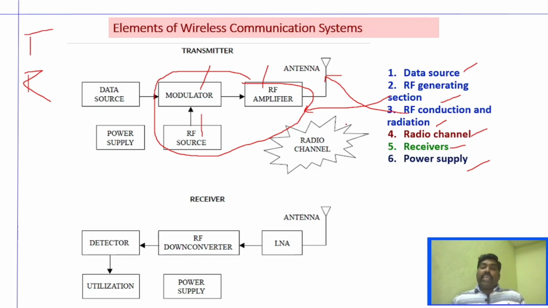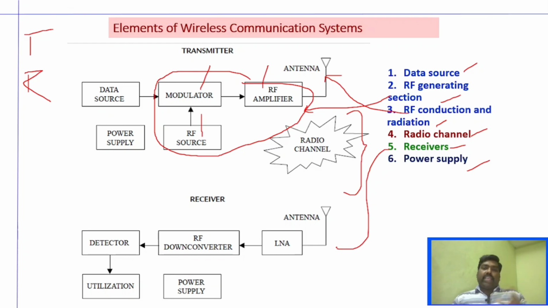And what is the radio channel? We're going to speak about the channel, that is the air. Air is going to act as the channel here. We explain what changes can take place to the transmitted signal while traveling in the channel. When it comes to the receiver, we explain once again about the LNA, down converter, and detector. And obviously, a very important concept is the power supply. We will see them one by one.